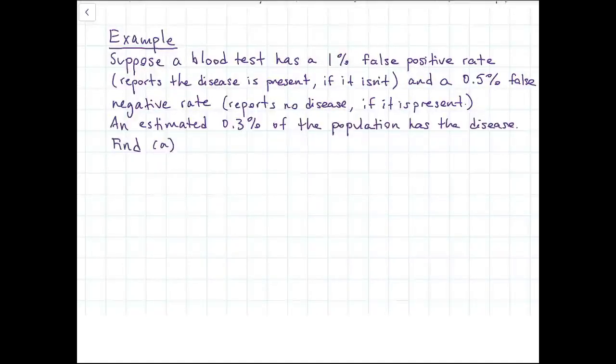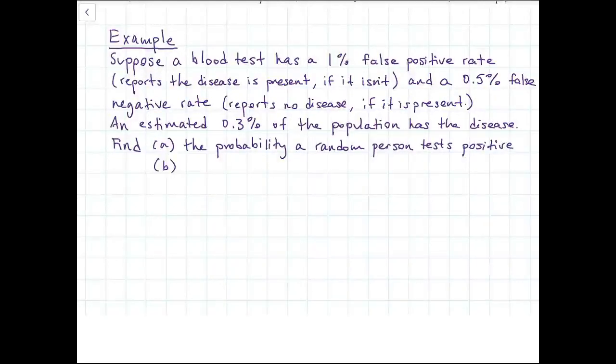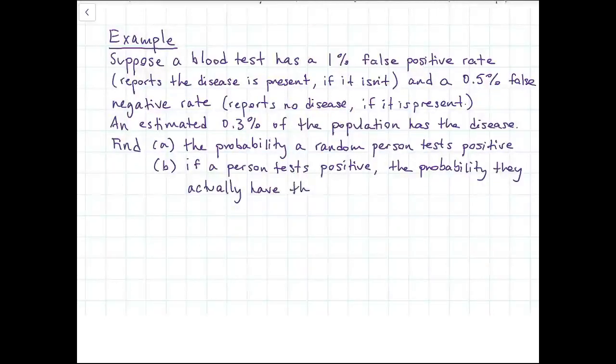So we might be interested in a couple of things. First of all, what is the probability of a randomly selected person from this population testing positive? And second of all, if a random person does test positive, how worried should they be? What's the probability they actually have the disease given that they tested positive for it? Think about this and see if you can come up with a solution on your own before watching further.